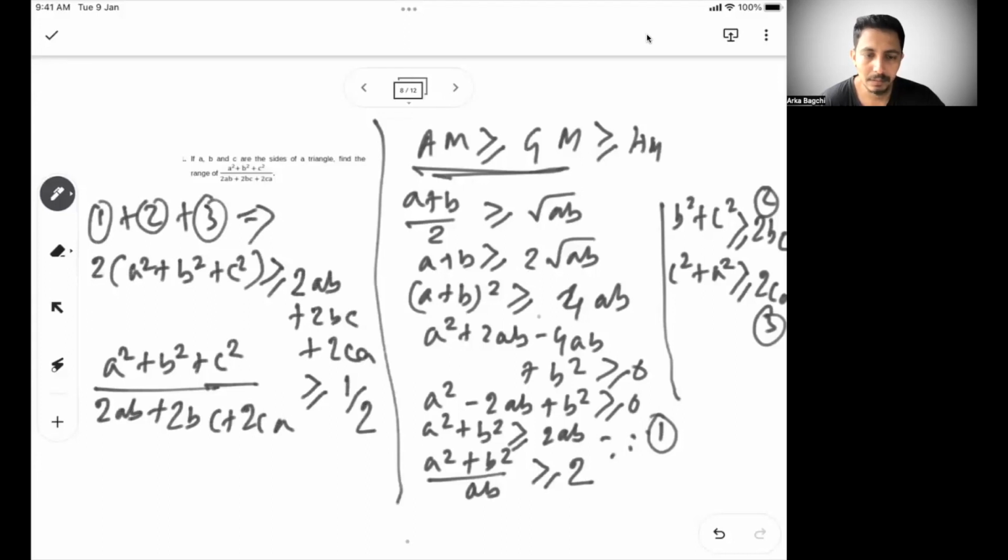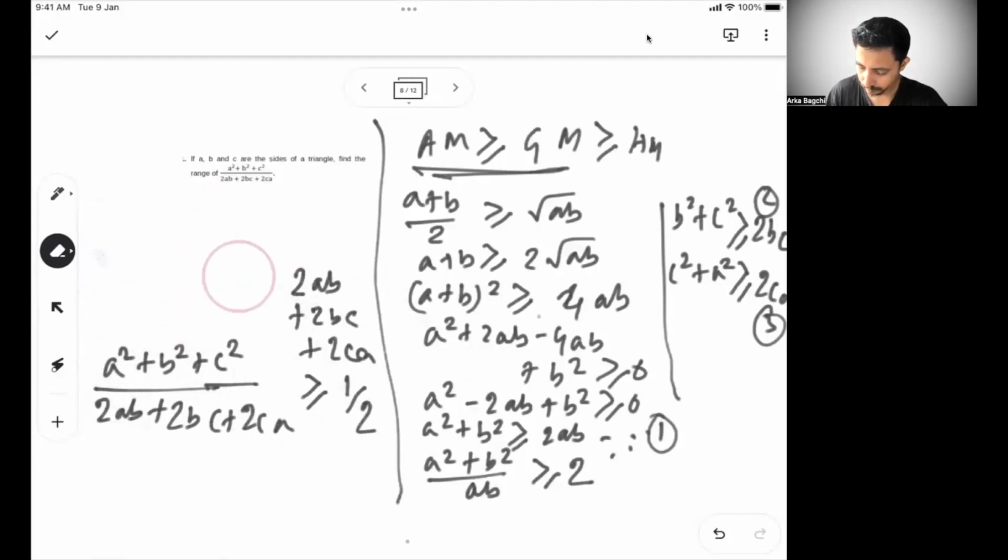Now say these are the sides of a triangle. So I have to see what it is less than. Is that the only condition or is there more to it? Okay, if this part is clear, if you understood this, I will remove this and do the next part on the same page.